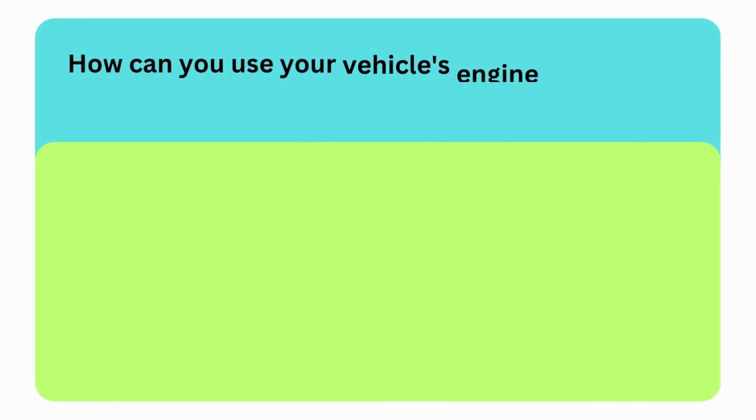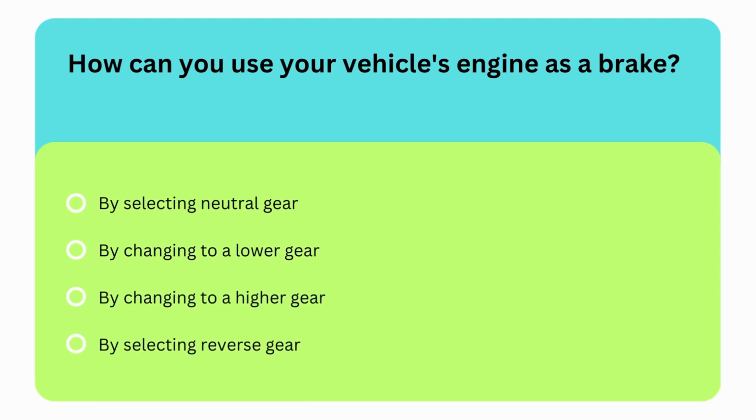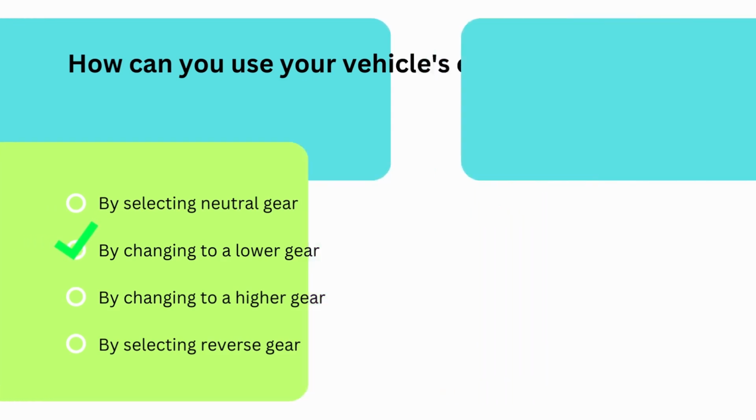Next question is, how can you use your vehicle's engine as a brake? Options are by selecting neutral gear, by changing to a low gear, by changing to a high gear, or by selecting reverse gear. So the correct option is second option, by changing to a low gear.